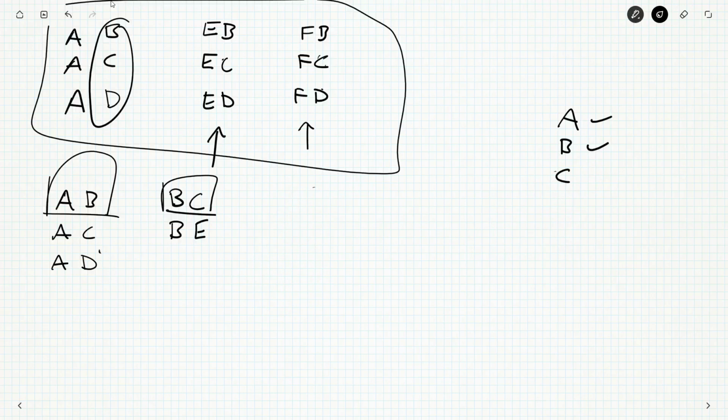So C, D, E. So could C play E? Well, then E's got 2 of its games done, D's got 1, F still has 0, and C's all... It's the exact same thing, just with some of the numbers in reverse. So, no, C can't play E. C would have to play F. So there's C done, and then we've got 1, 1, 1. So we just finish this off with D playing E, D playing F, and F playing E. Okay, so that's one way to do it.